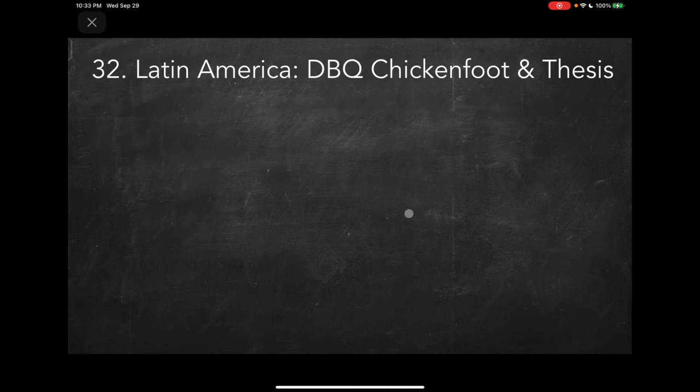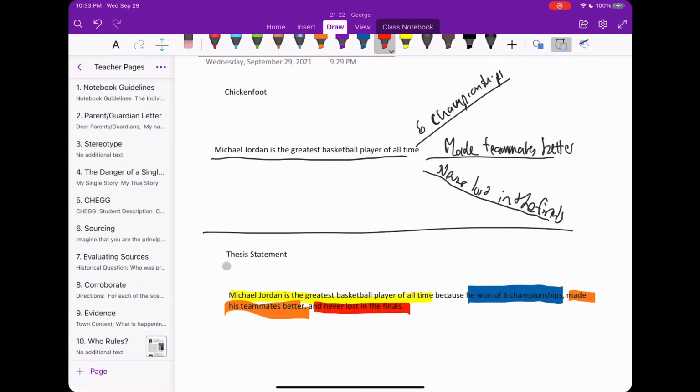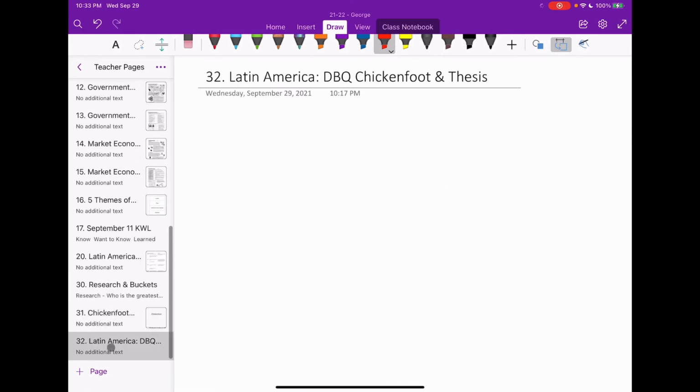Now, y'all, let's go to page 32 in your notebook, 32. We're gonna do the same thing we did before. We are going to draw an equator across the page, label the Northern Hemisphere chicken foot, the Southern Hemisphere thesis statement. Please do that now. Do the same thing along with you.